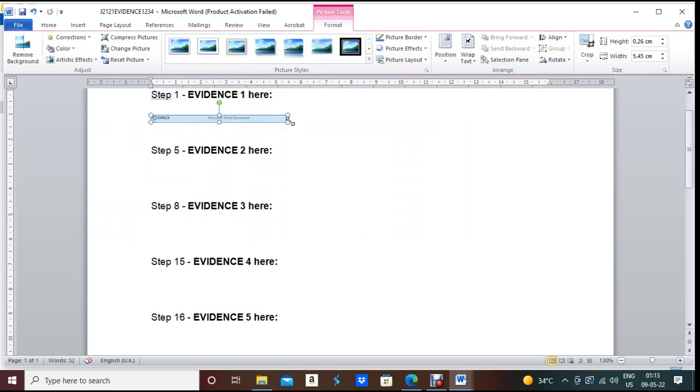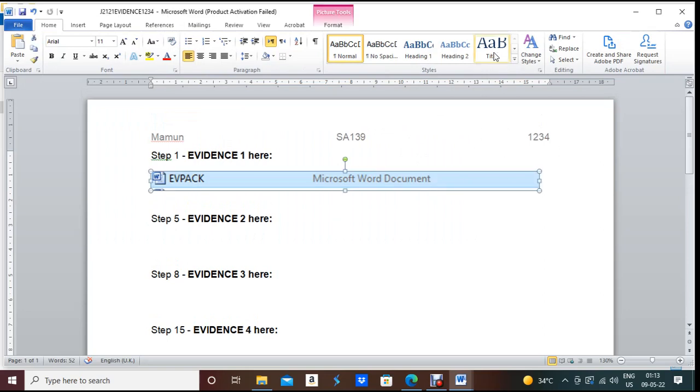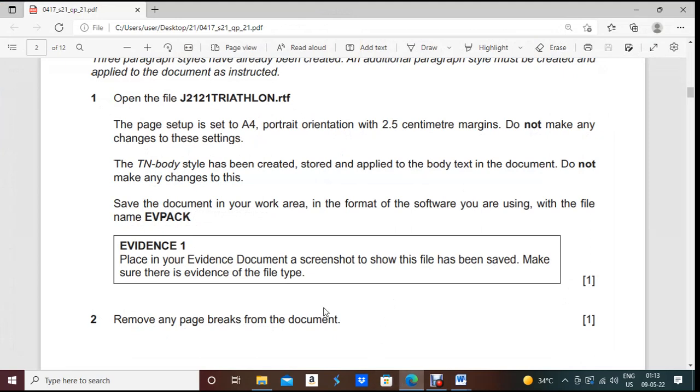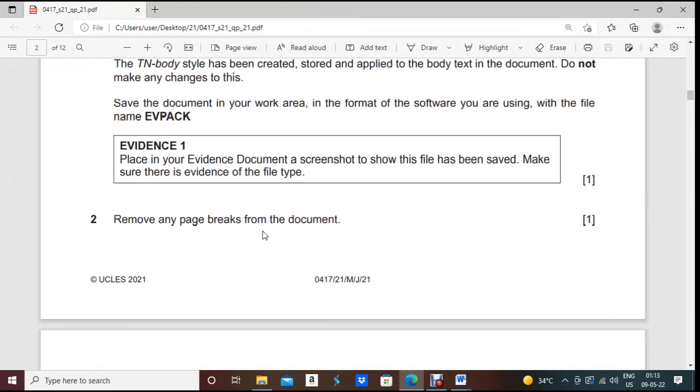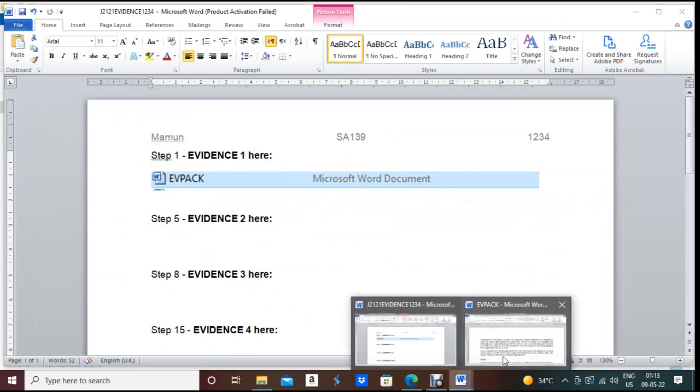Now make it bigger so the examiner should understand. Okay, done. Perfectly done. Now next one: remove any page break from the document. Question number 2. If any page break is there, we need to remove that one.